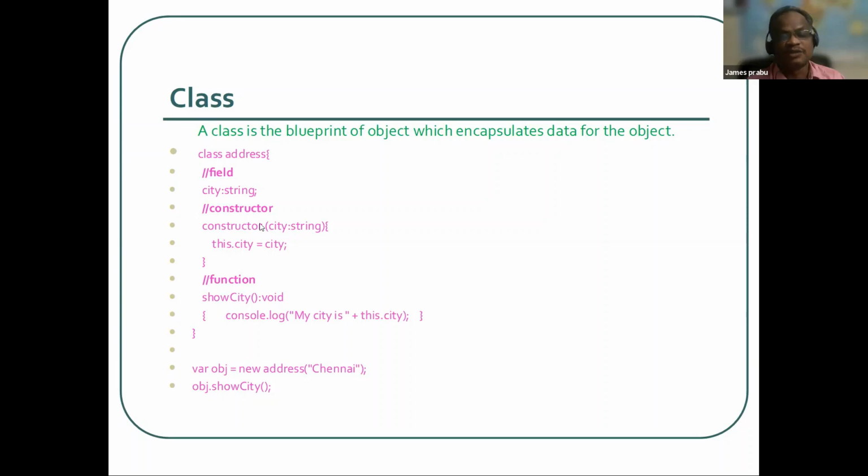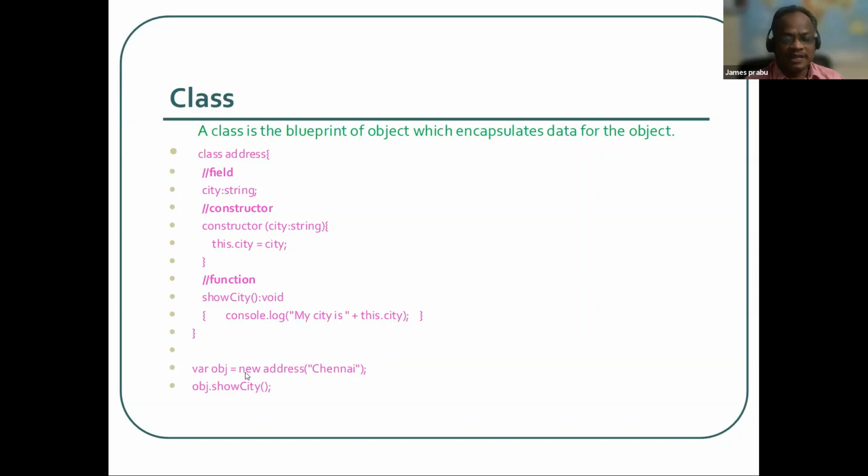This is the purpose of the constructor. In a constructor we have many options, but as of now this is enough. Then we can have any number of functions or methods here. Here we have created one function, showCity. This is the three basic units of a class.